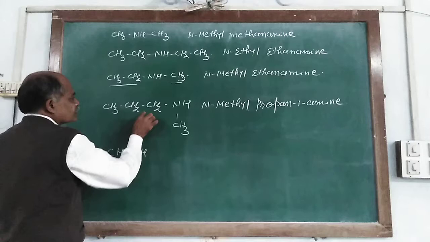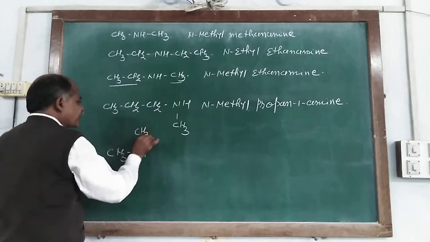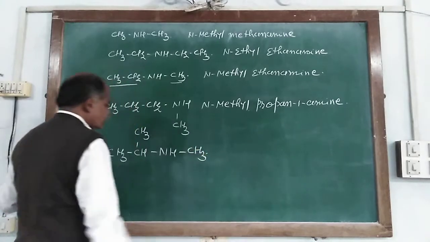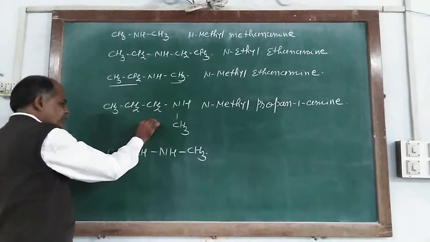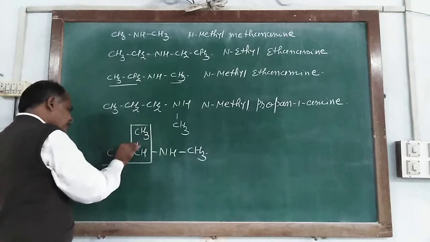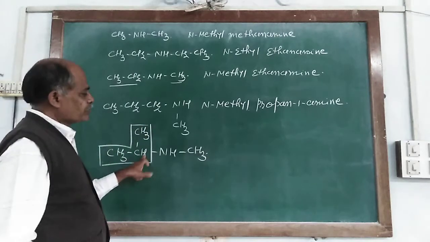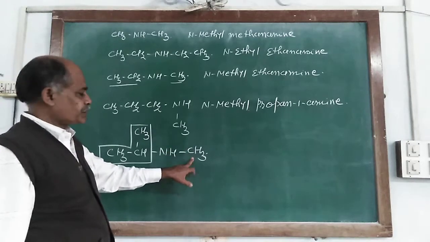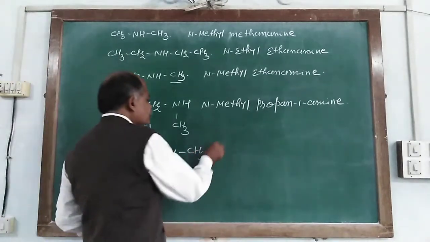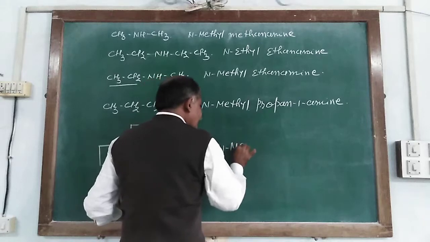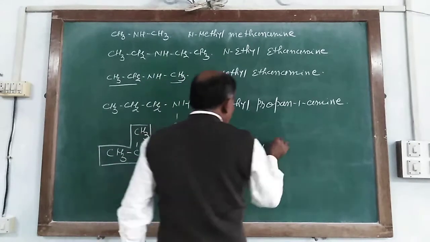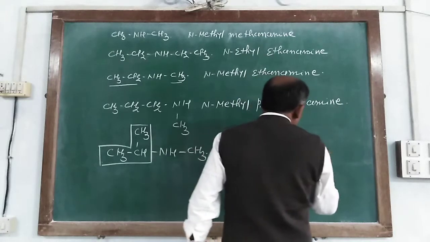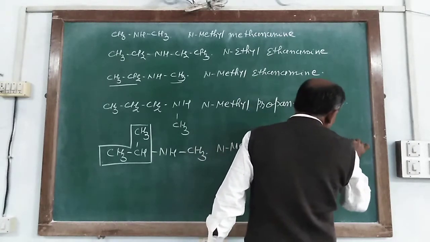CH, CH3, NH and CH3. So it is the longest chain in which the carbon number 2 are linkaging with amine, and this it is N-methyl propane 2-amine.